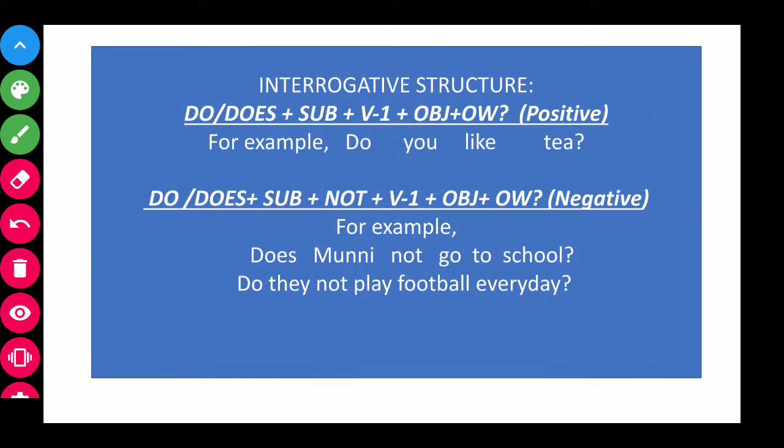Now let's see how we have to make the interrogative sentence in the simple present tense. Do or does plus subject plus V1 plus object plus other word, and at last there is an interrogation mark. So this is the structure of a positive interrogative sentence.